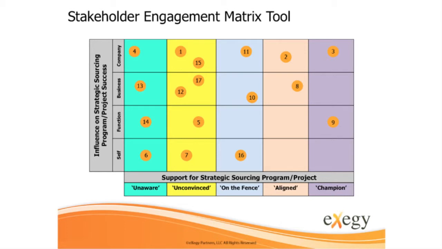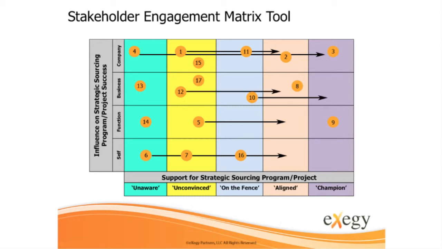Based on a stakeholder's positioning, it is important to determine the appropriate engagement approach and messages that need to be communicated. Messaging and engagement plans will differ significantly depending on where the stakeholder sits on your matrix. The ability to understand and influence a key stakeholder's position could mean the difference between a successful outcome and failure. The next step is to determine which stakeholders we need to influence and what support level is needed from them. It is important to note that while not all stakeholders will necessarily need to change their positioning, for those that are critical to the success of your project, strategy, and implementation, your engagement plan will be a key driver.